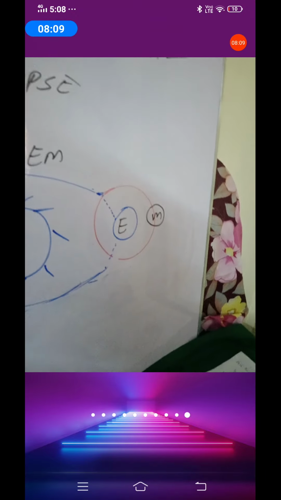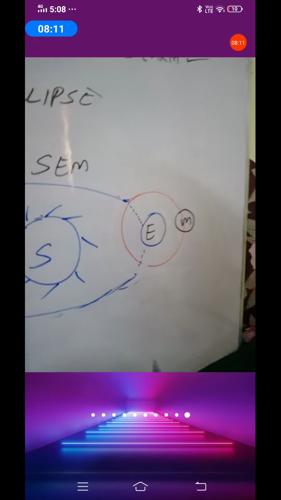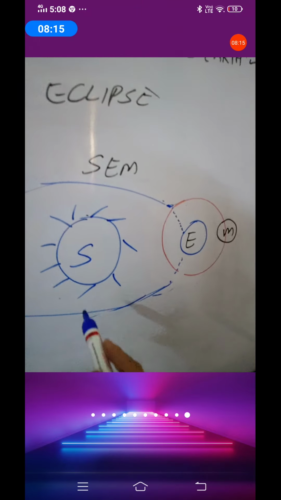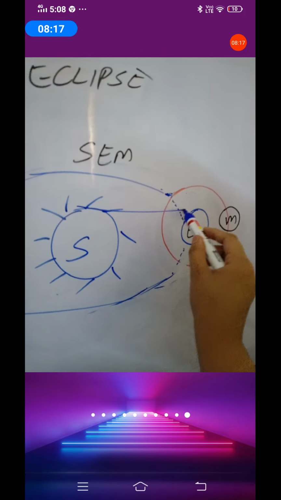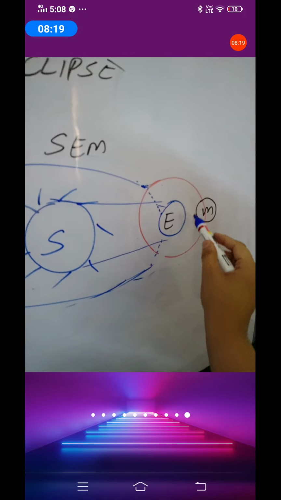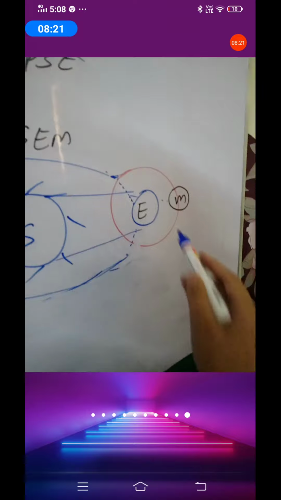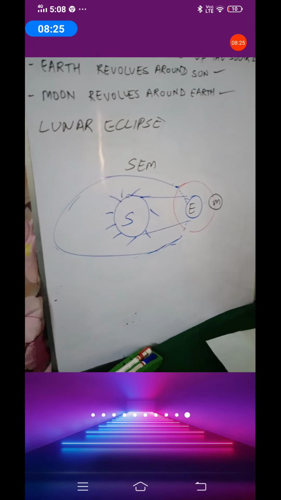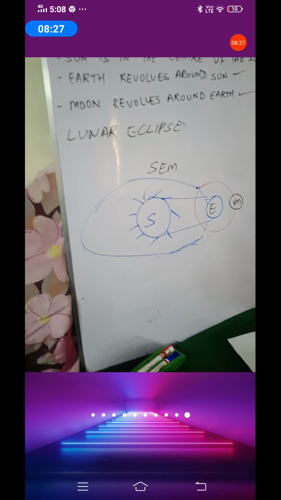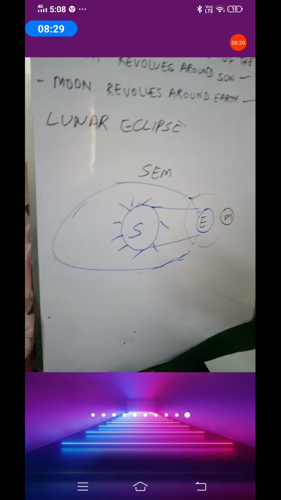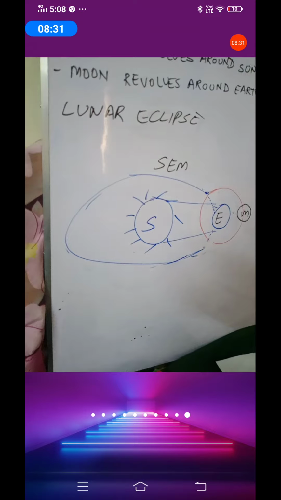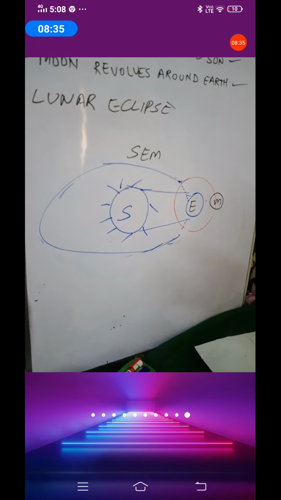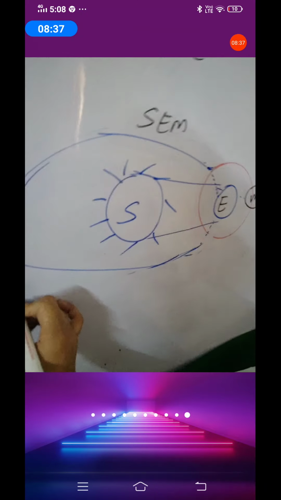Okay, now what will happen? You tell me. Again, earth is in between the sun and the moon. So obviously earth is going to block the sunlight and will not allow it to reach the moon, isn't it? So no sunlight will reach the moon. So when this happens, it is called a lunar eclipse. So what is the definition of a lunar eclipse? The definition is lunar eclipse occurs when the earth blocks the sunlight.